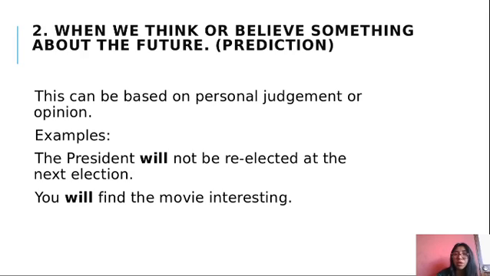That is my opinion, my belief, and I am using will to predict something. The second example: you will find the movie interesting. That is my opinion, and I am using will to express my prediction. That is a little easy.